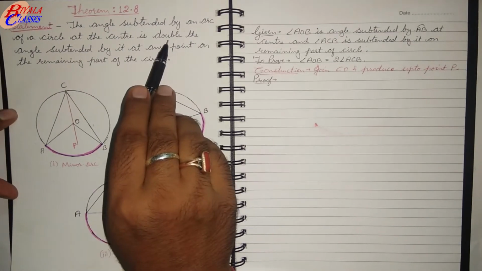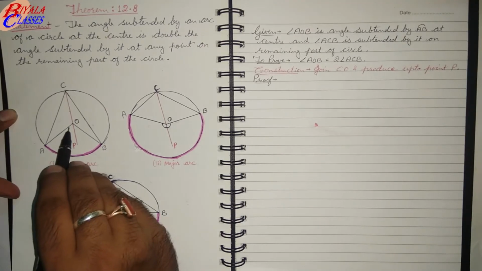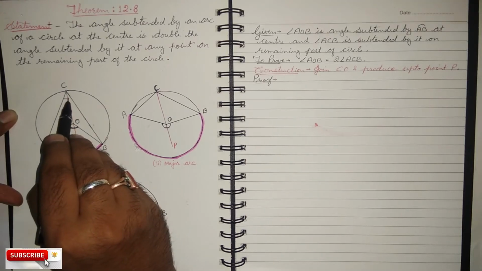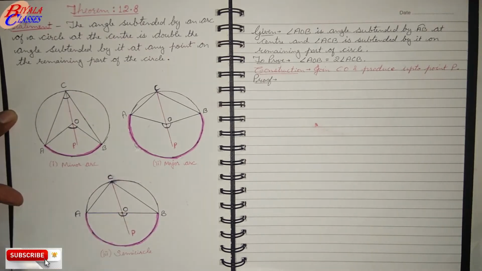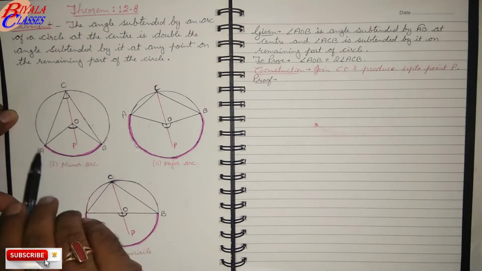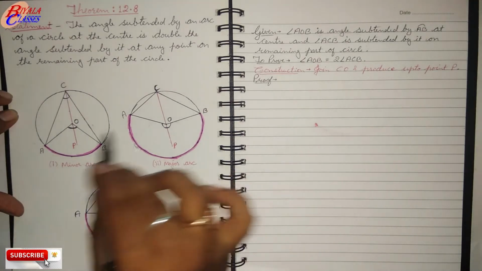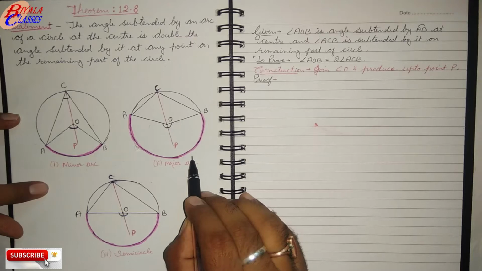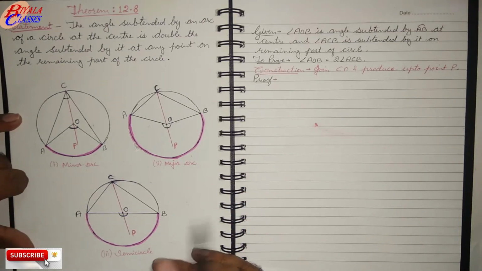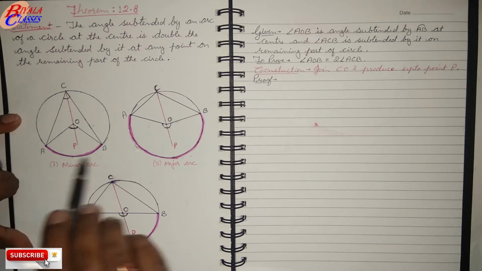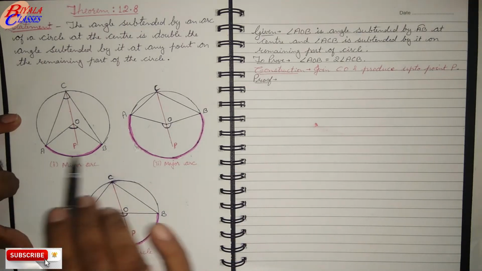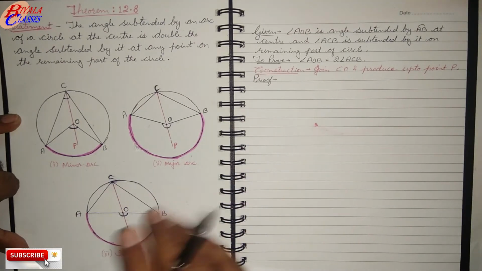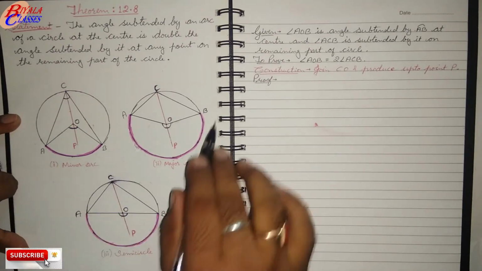So what is the relation that you have to create here? The relation is that the angle subtended at the center, that is angle AOB, is twice the angle subtended on the remaining part of the circle, that is twice of angle ACB. So I have drawn the figures because there are three different situations. It can be with the minor arc, it can be with the major arc, and it can also be with the semicircle. So three figures are there. If you see, I have named the arcs with the same points. The angle on the circle, that is on the remaining part, is also the same. So everything is the same, only the arcs are different.